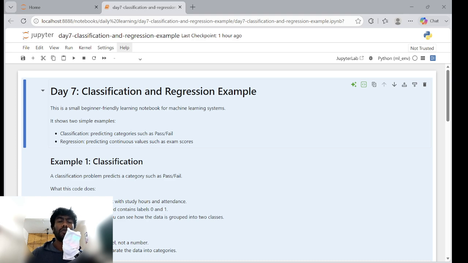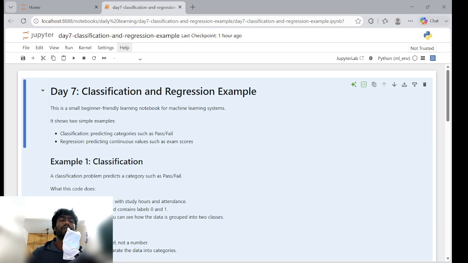And in day four, we looked at data problems like insufficient data, bad data, or irrelevant data, and how we can handle them. And in day five, we looked at why models fail with underfitting or overfitting. Regularization and generalization were a few things that we looked at to solve them. And in our last session, we talked about training and testing datasets and why they are important in machine learning models. Okay, so now, as we said, we are going to be looking at some basic problems with classification and regression.